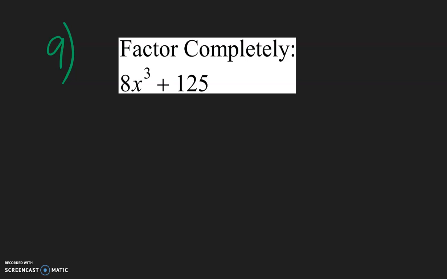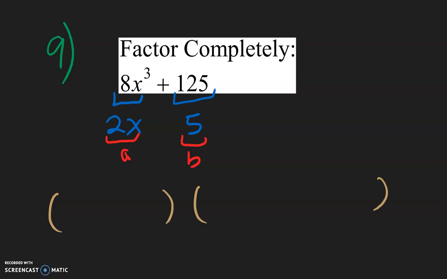Number 9, we need to factor this completely. So I see we have x to the third power, so let's do cubes. And for cubes, we can factor either a sum or a difference by just using the formula. So the cube root of 8 is 2, because 2 times 2 times 2 is equal to 8. The cube root of x to the third power is x, because x times x times x is x to the third power. The cube root of 125 is 5, because 5 times 5 times 5 is 125. And so labeling this as A, and this is B.